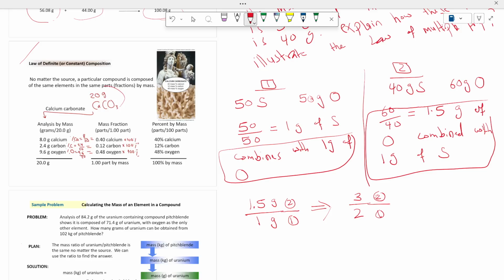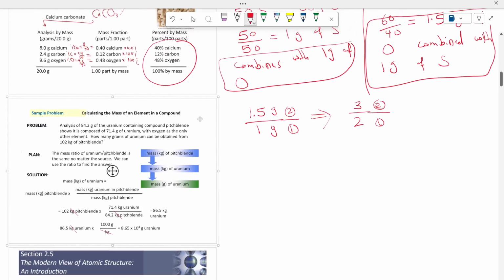Multiply it by 100% to get the percentage. It will be 40%. Do the same for carbon and oxygen. So you will find that it's 40% calcium, 12% carbon, and 48% oxygen. This is for this sample. Now, if you have any other sample of pure calcium carbonate, regardless of the source of this sample, definitely you must have these percentages.